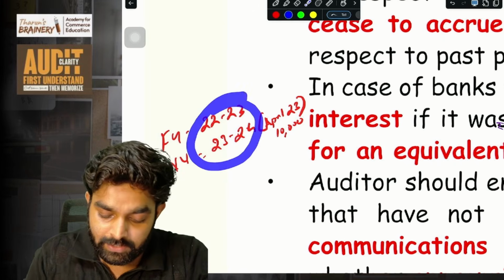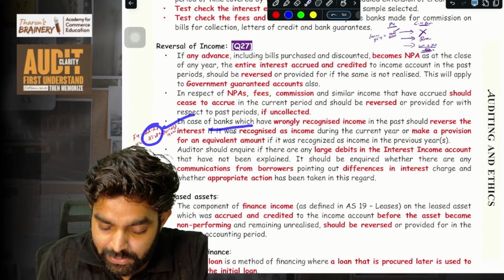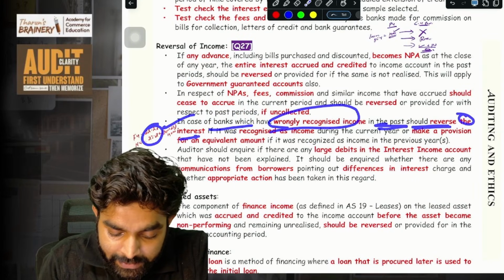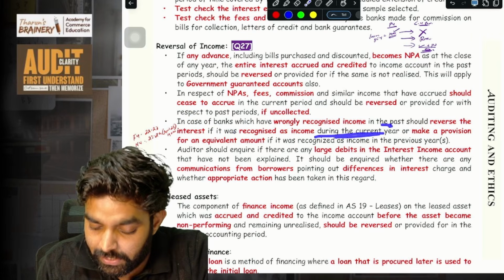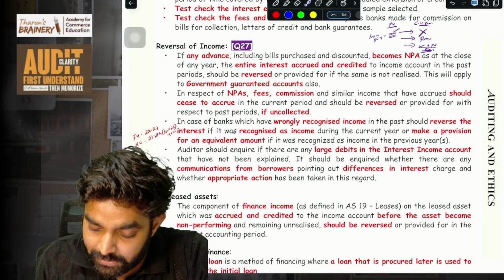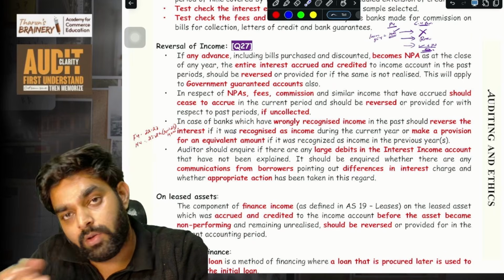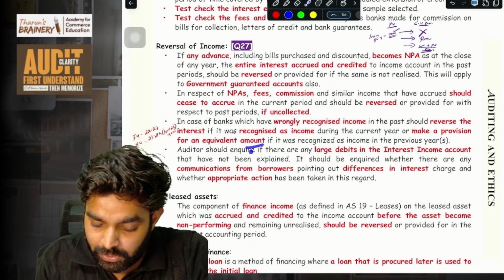So this is what they have said here. In case a bank has wrongly recognized income in the past, they should reverse the interest if it was recognized as income during the current year. If it is already recognized in the current year, reverse it, or you can make a provision for an equivalent amount. If you want to show it in the current year, okay, you show it, and oppositely you put a provision.